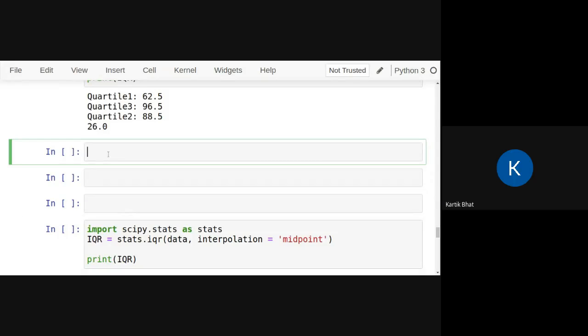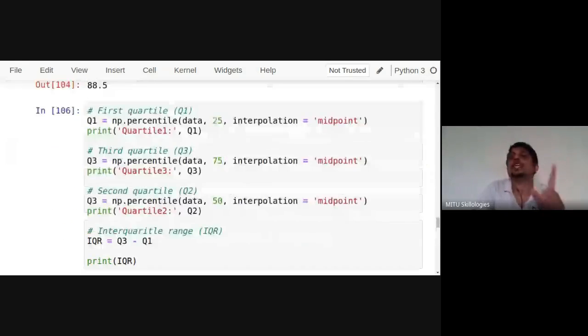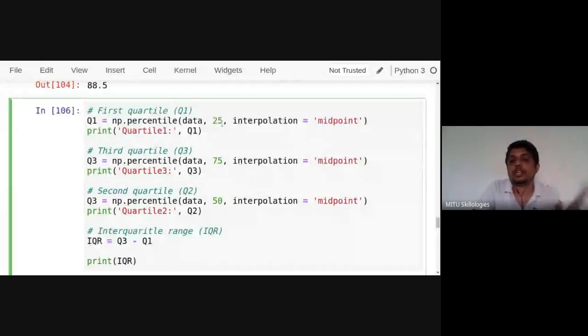Sir, what does interpolation mean? You've added a parameter there. I want the center point of this, the center point as the midpoint for this 25%. That's why, because in percentile we have seen multiple elements are present over there for this 25%. That's why interpolation is given as midpoint. Remember, the center of it is required. So if the center is for the 25% quartile, it will be the first quartile value. Make sure. That's why it's given there.